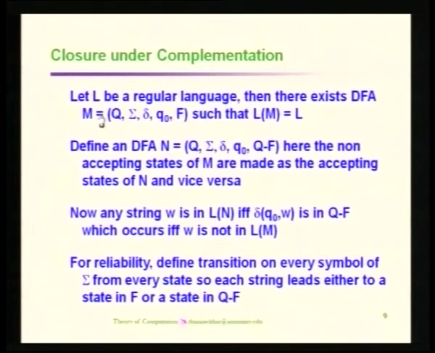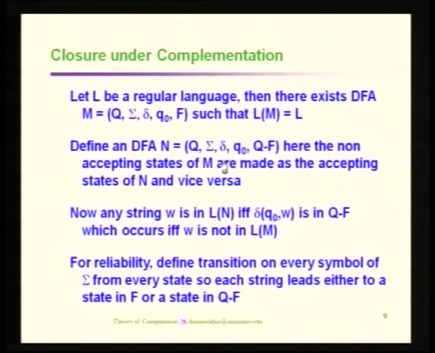All the components available in M are used here, that is, Q is used as such, sigma is also used as such, delta has no modification, the starting state has no modification, but the only change is with respect to the set of final states. F is the set of final states in the given automata. As far as the complemented automata is concerned, every state which is not in F will be in F for the new automata. That is, Q minus F is the expression that tells you the set of final states for the new automata.